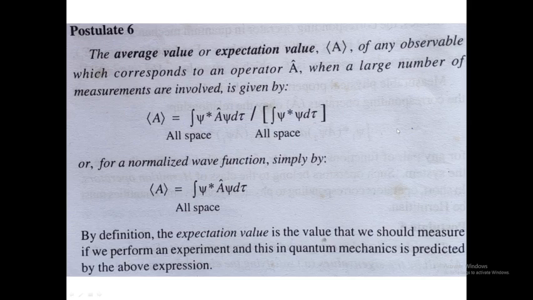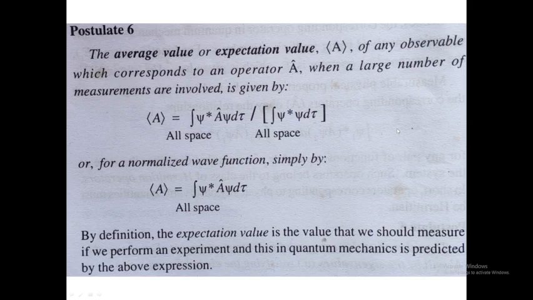At a particular instant it may not have the same distance from the nucleus, or there may be a slight variation. So we have to measure the distance from the nucleus at a number of points. If that is the case, we have to take an average value, or an expectation value, when a large number of measurements are involved.